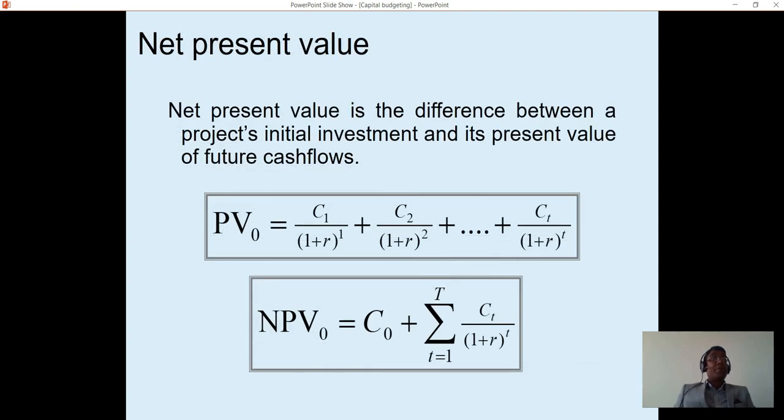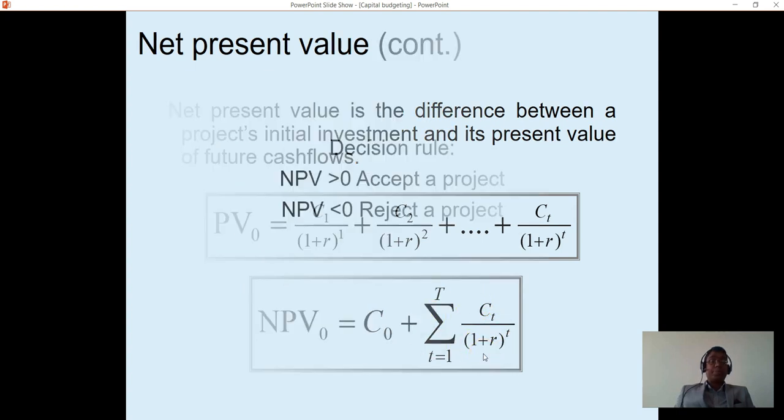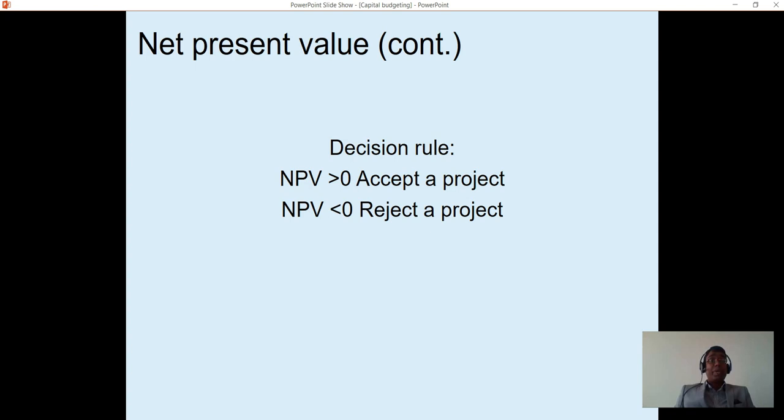The next one is net present value. NPV is the difference between the present value of future estimated cash flows of a project and its initial investment. This is how we calculate present value: the estimated cash flows of a project discounted by the required rate of return, or the opportunity cost of capital, which is indicated by R. So NPV is the difference between the present value of future cash flows and the initial investment. Here is the decision rule for NPV. If the NPV of a project is positive, we will accept it, otherwise we will reject.